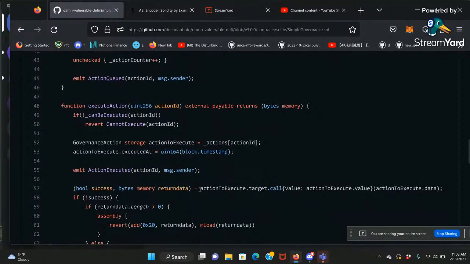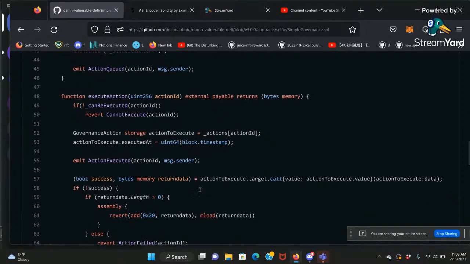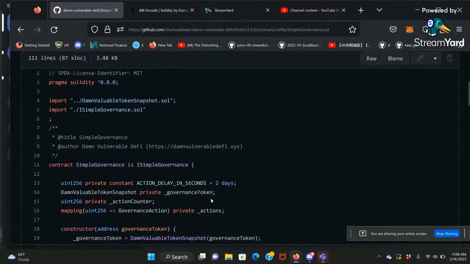In this case, actually you cannot execute immediately. You have to wait for 2 days. So in your project, if you want to make it easier, over here you can change the time, so you don't have to wait 2 days to execute. This is what we call a time lock, because usually when you pass a proposal, you don't want to execute immediately. You want to give people some time to... I think there's a word called rage quit. Yeah. So people, if you want to complain, for 2 days.